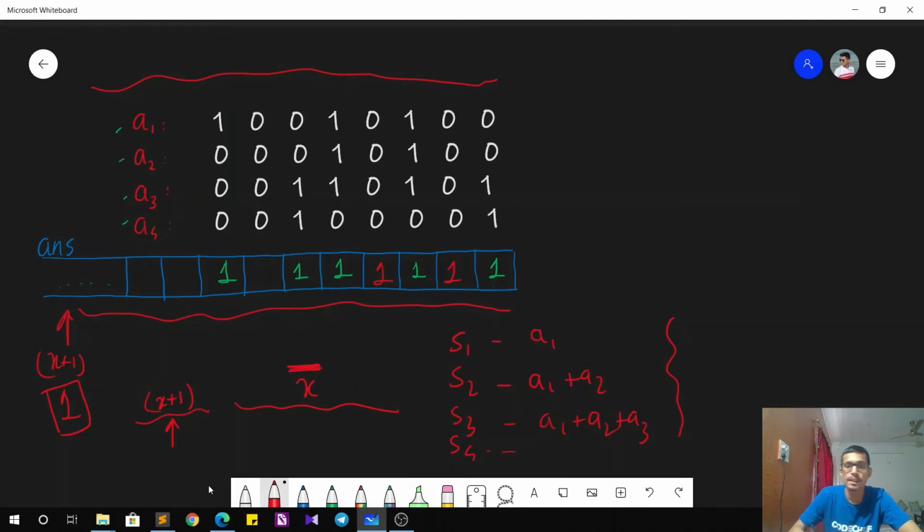But what happens if I take the prefix sum for all the elements and still the sum remains an x-bit number?